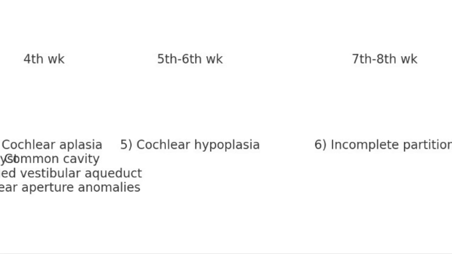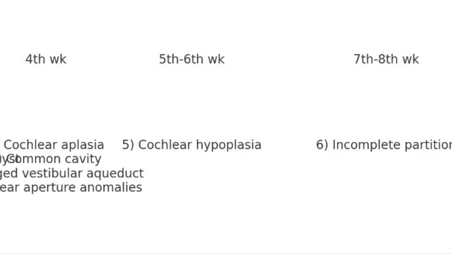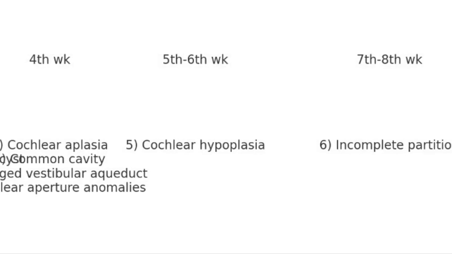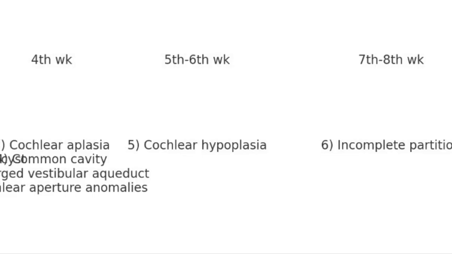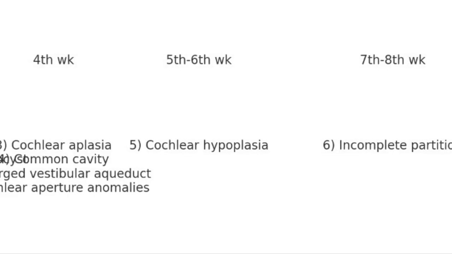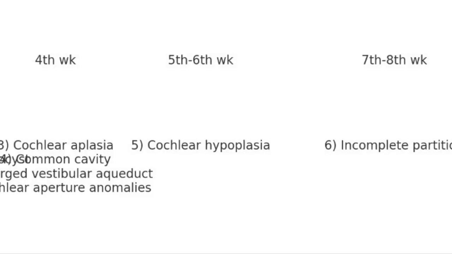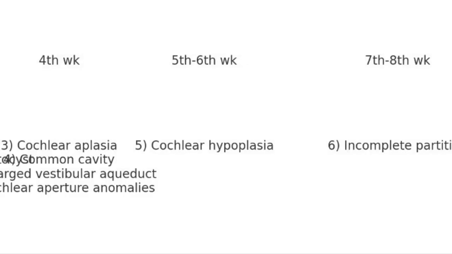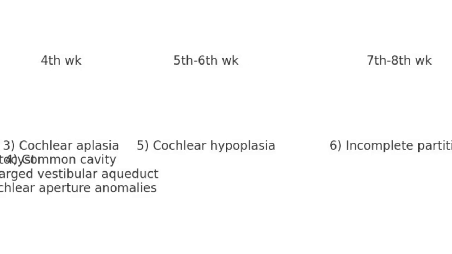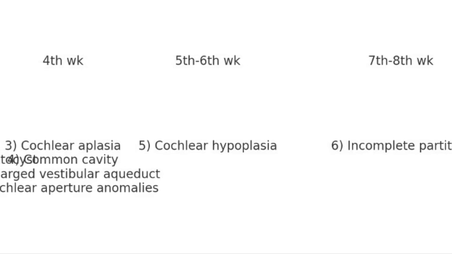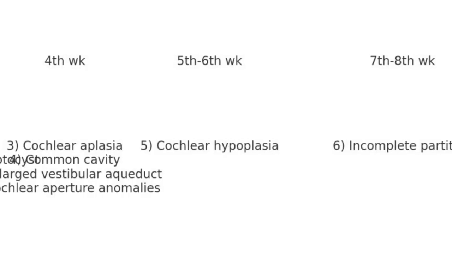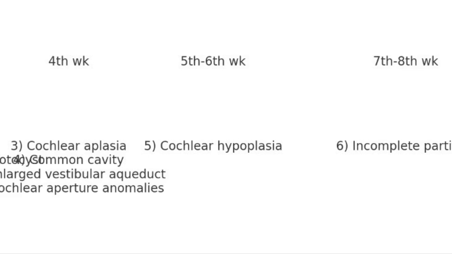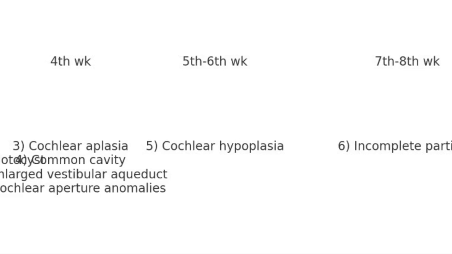These eight types of anomalies are best described by the Sennaroğlu 2017 eight-domain worldwide classification. The development of the cochlea is completed in the eighth week. The vestibule is completed about the 11th week and the semicircular canals between the 19th and 22nd week. The superior is first to develop around the 20th week, followed by the posterior around the 21st week, and the last semicircular canal to develop is